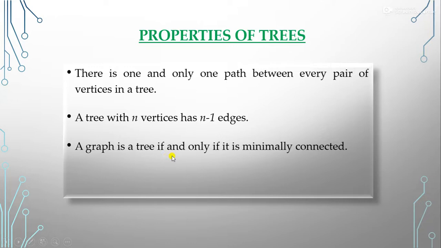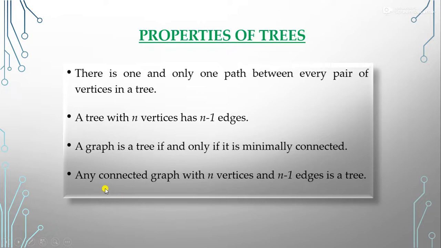A graph is a tree if and only if it is minimally connected. And the next one is any connected graph with n vertices and n minus 1 edges is a tree. It means if we have any connected graph with n vertices and n minus 1 edges, then we can say that graph is a tree.